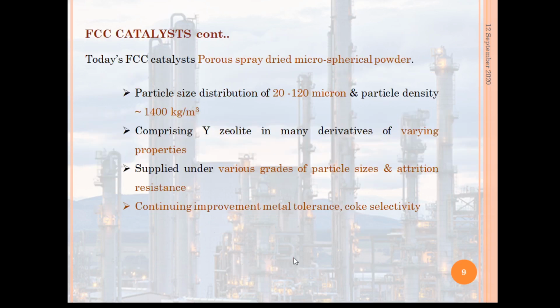Now today's FCC catalysts are porous spray dried microspherical powder.